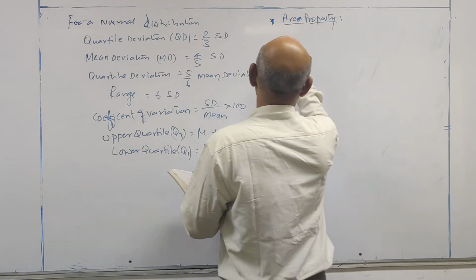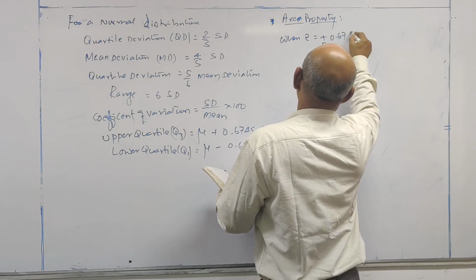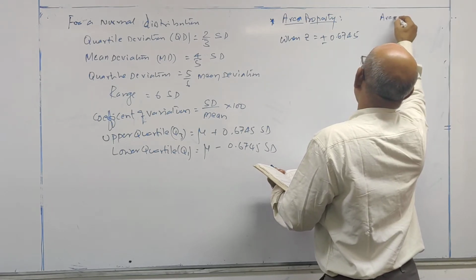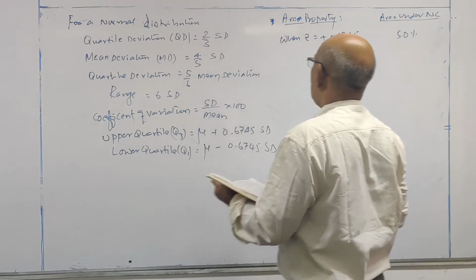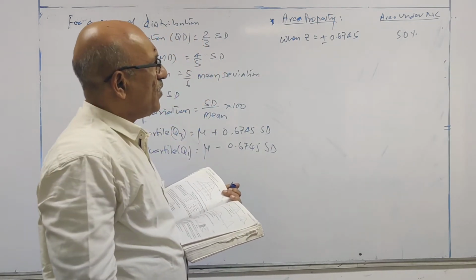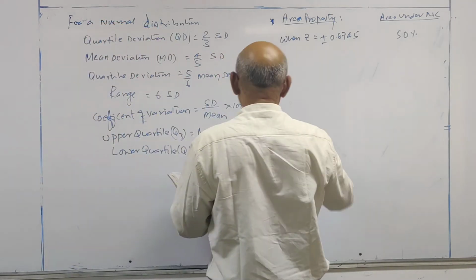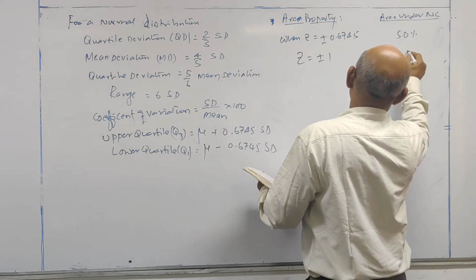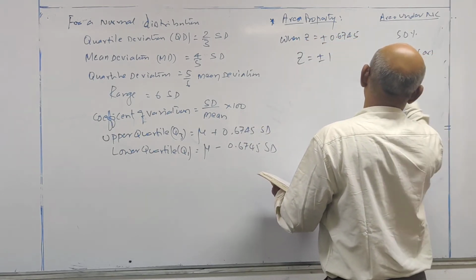Area property. When Z is equal to plus or minus 0.6745, 50% of the area is covered under the normal curve. When Z is equal to plus or minus 1, 68.26% area is covered under the normal curve.